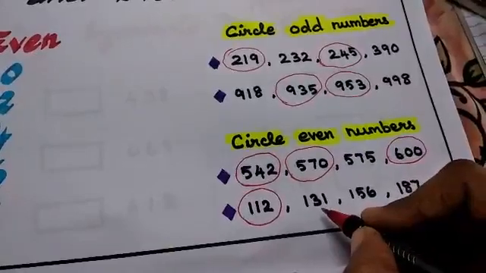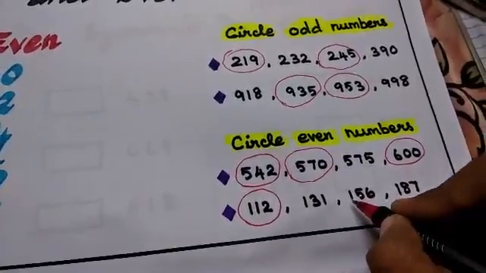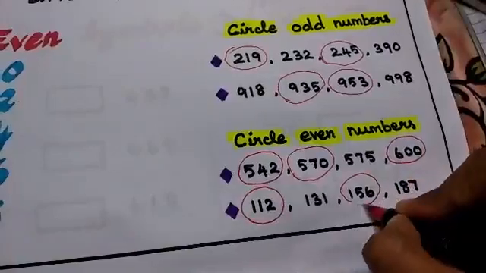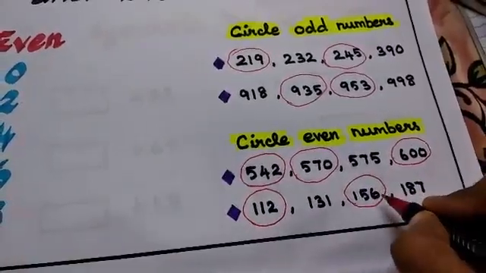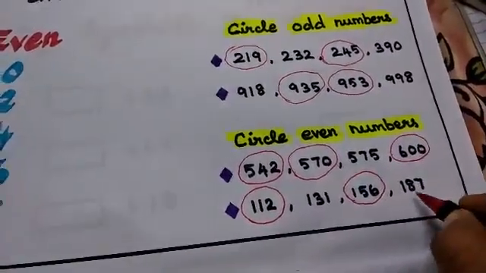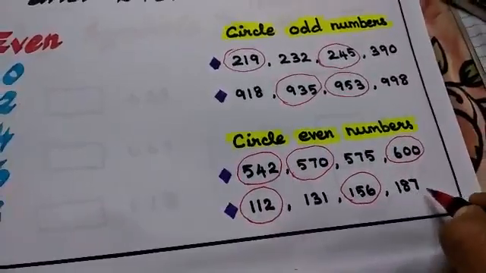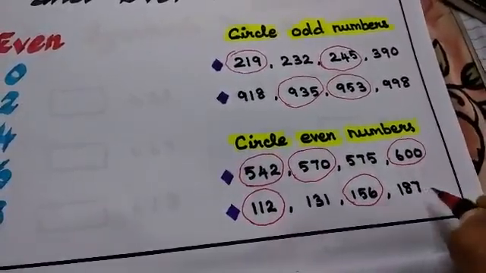131 is an odd number. We want only even numbers here. 156, it's ending with 6, so it's an even number. 187 is ending with 7, so it's an odd number.